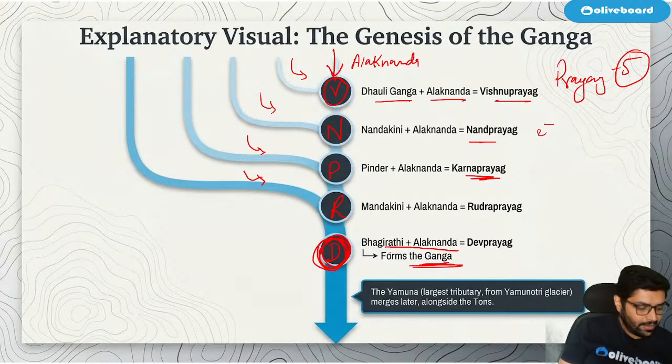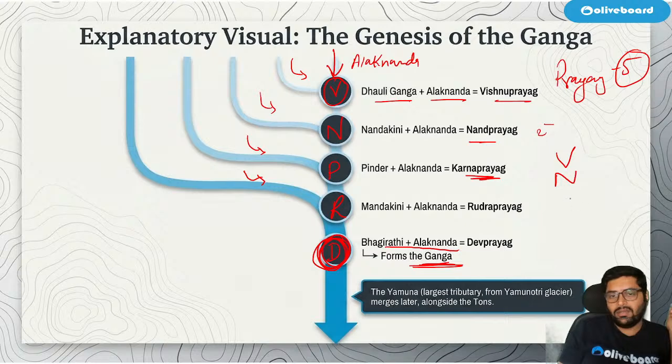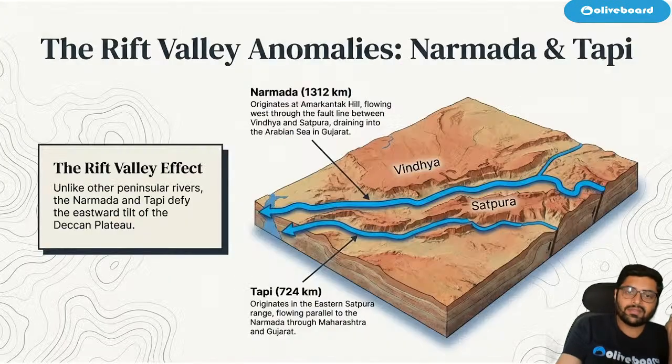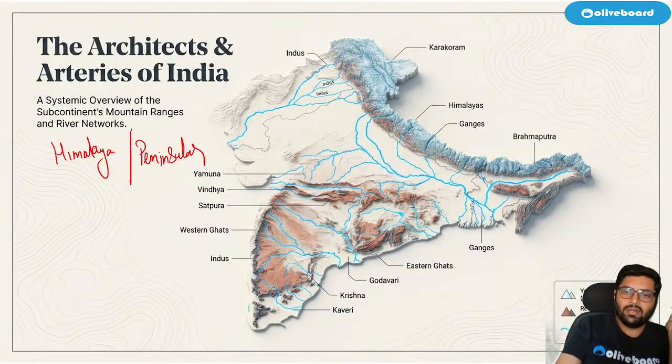See, amazing, right? It is so important to understand these Prayags. Five Prayags are there: Vishnu Prayag, Nand Prayag, Karna Prayag, Rudra Prayag, Dev Prayag. VNKRD. Okay, easy. VNKRD. Are we clear? Please remember these Prayags.